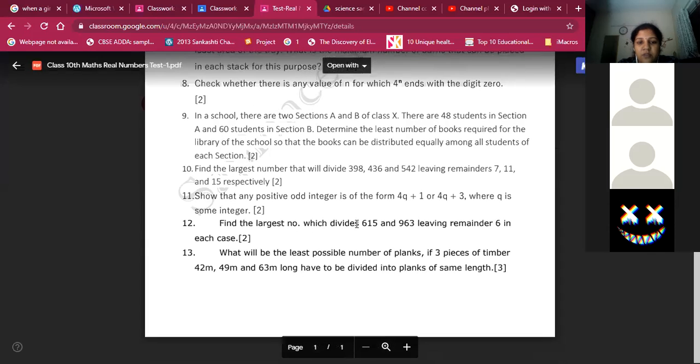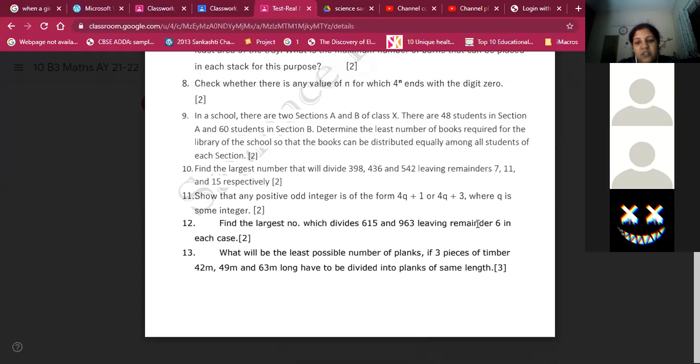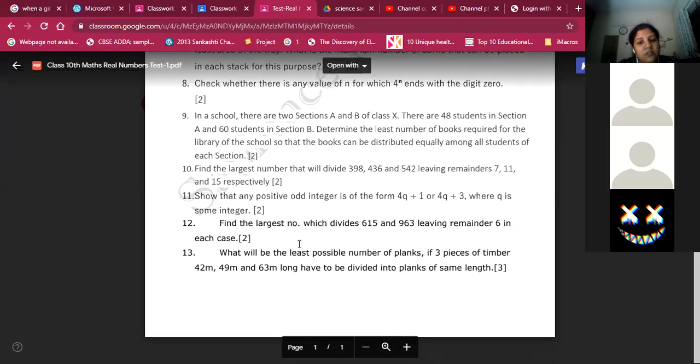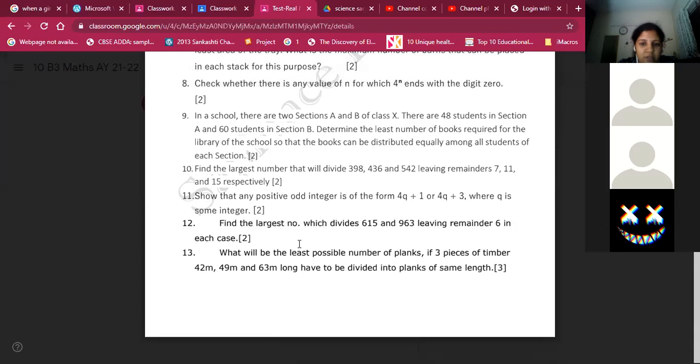Find the largest number which divides 615, 963, leaving remainder 6 in each case. 87 is the answer. So you have to subtract 6 from both of them and then find the HCF of those.